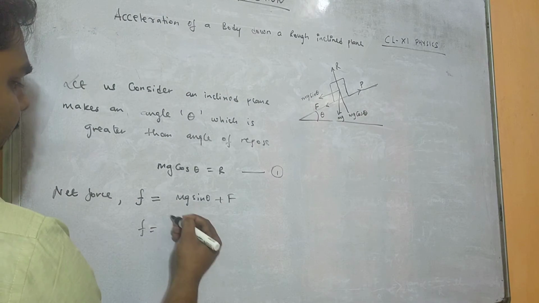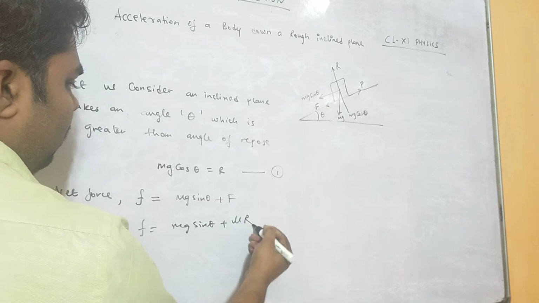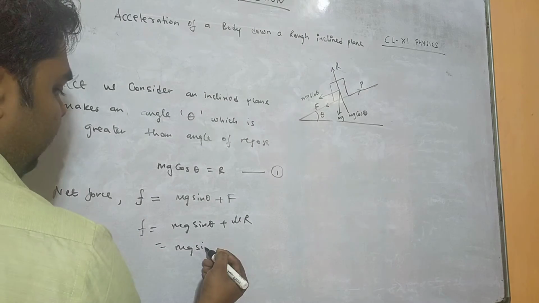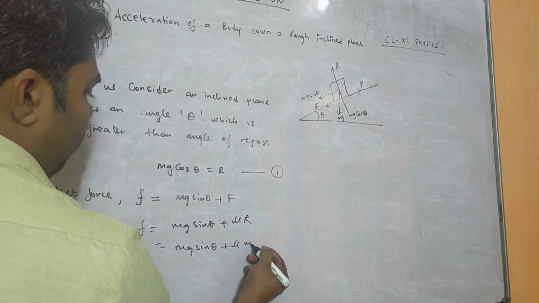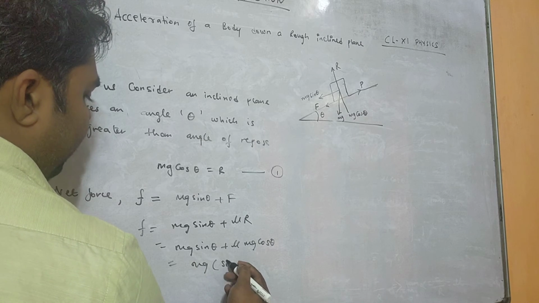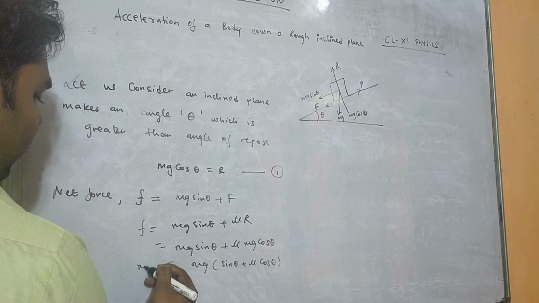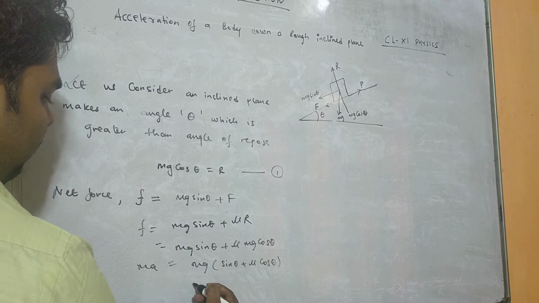So from here what we will get? P minus mg sin theta minus F equals ma. Again F remains the same, that is mu R, so P equals mg sin theta plus mu mg cos theta. If I take mg common, what we will get here? Sin theta plus mu cos theta, and here we have ma. m and m will get cancelled.